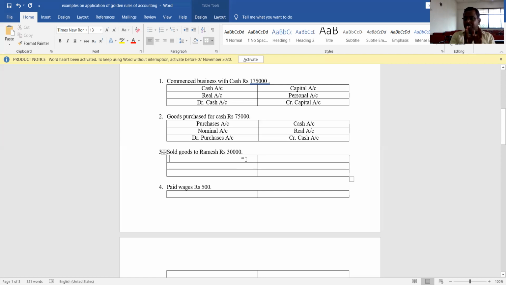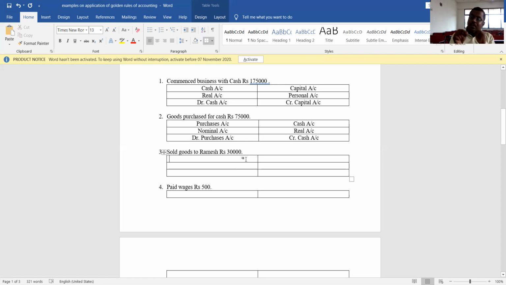It becomes a credit transaction when they mention the name of the person and do not specify cash. Here, have they specified cash? No, they just said sold goods to Ramesh, rupees 30,000. Here they mentioned the name of the person, so it is a credit transaction.